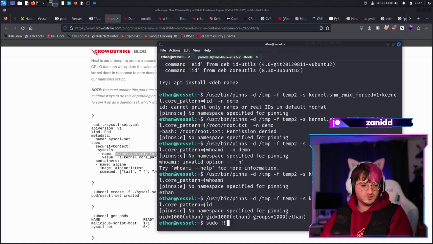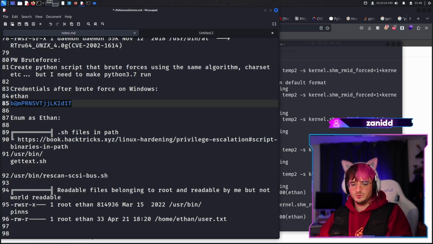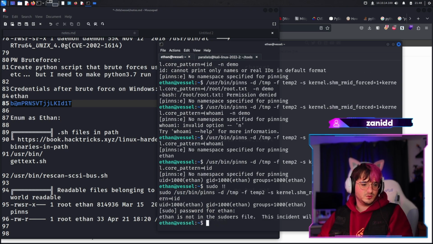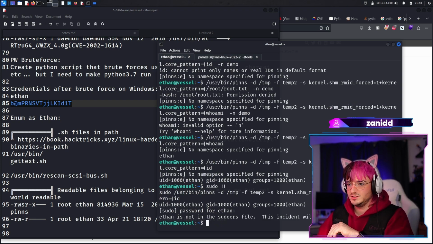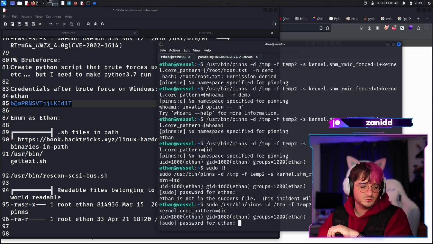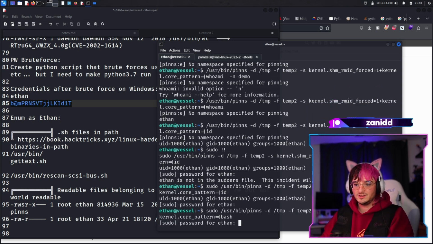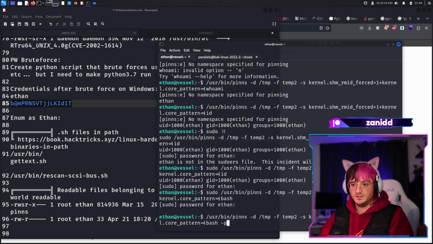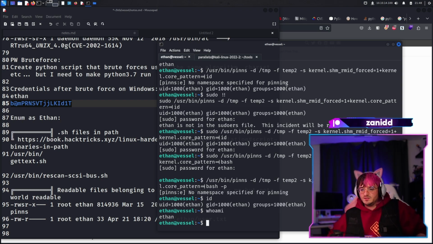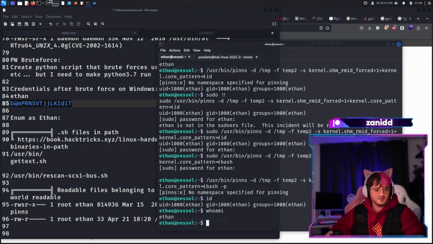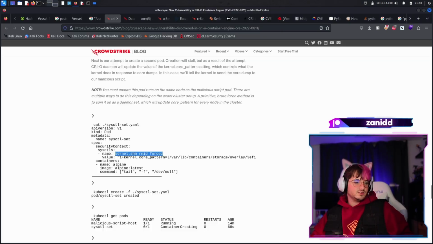And if I sudo this one, I mean, can I even do that as sudo? Is this how it's supposed to work? I mean, this is a sudo binary, right? So I should just be able to, you know what, just run bash without sudo, but with a -p. Okay, so how do I abuse this now to like the privilege escalation? Because I don't know how.